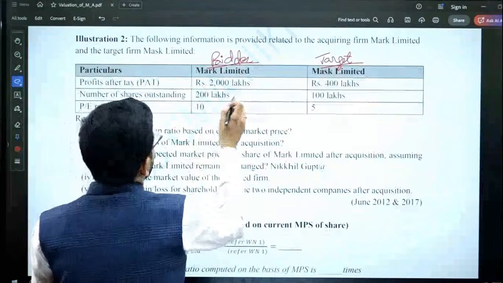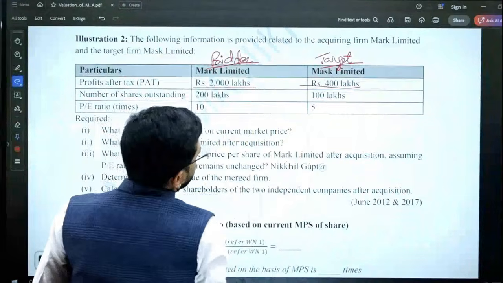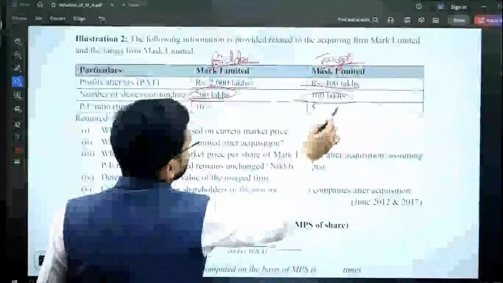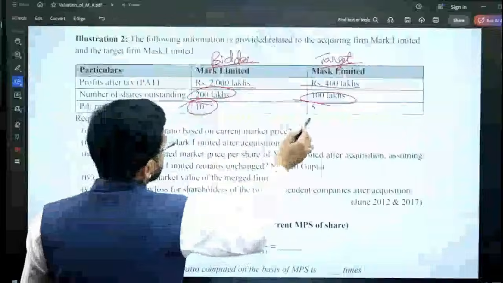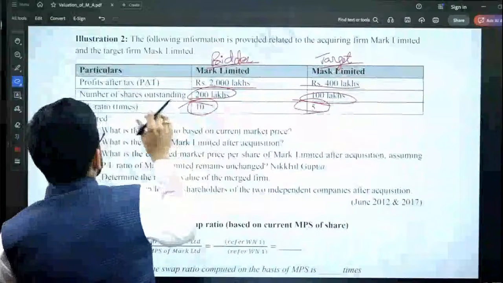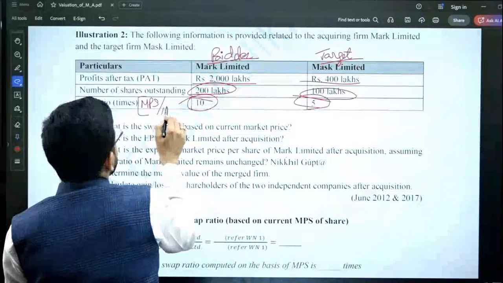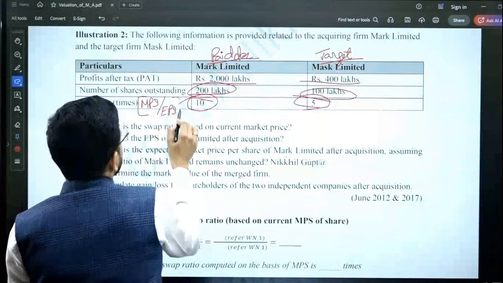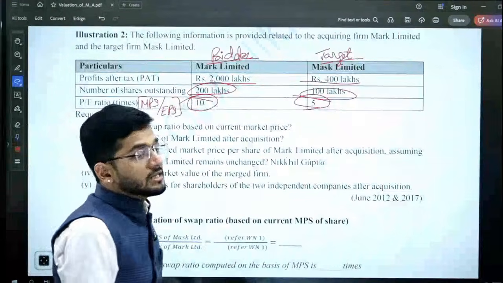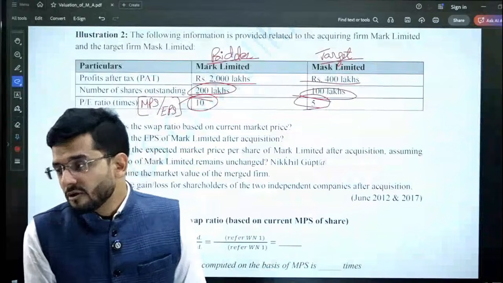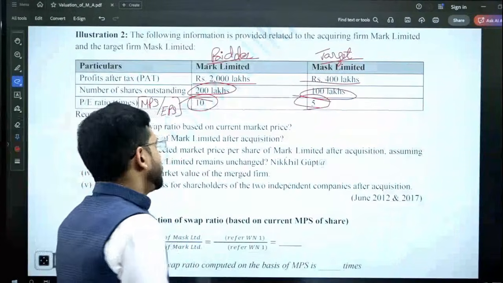So profit after tax of bidder company is given to you, profit after tax of Mask Limited, the target company is given to you. Number of shares outstanding is also given to you for both the companies. Accordingly, PE ratio is also given to you. The formula for PE ratio is MPS over EPS. You should remember these formulas because at any given point in time, the question can ask you to compute the MPS or EPS using the PE ratio. So PE ratio formula should be on your tips, which is MPS over EPS.